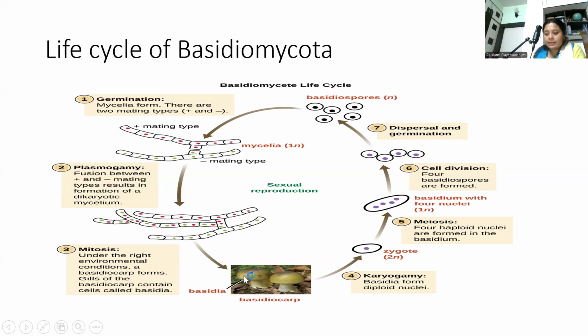Basidia develop on gills. Karyogamy in the basidium occurs. Basidia form diploid nuclei. Karyogamy occurs forming the zygote 2n, followed by meiosis, from 2n to 4 haploid nuclei, and formation of 4 basidiospores on each basidium. Now basidiospores are released into the air, and germination occurs with new haploid mycelium formation, and the cycle repeats.